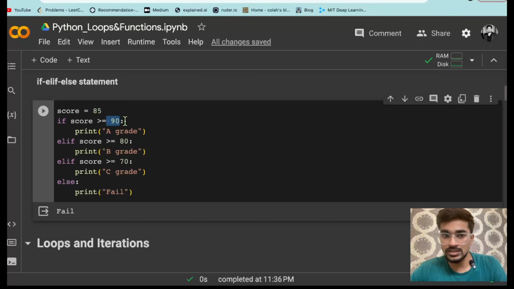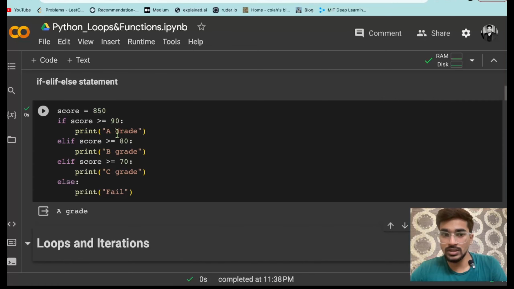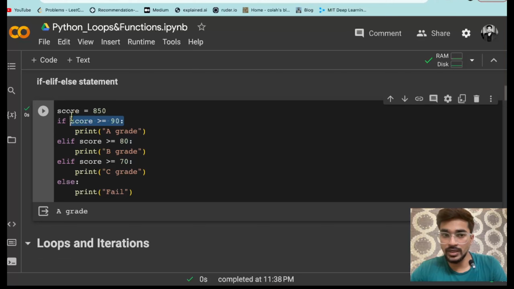Now this condition is having infinite limit at the upper limit. So you can see that score is greater than equal to 90. So even if I give 850, it will just print A grade, क्योंकि ये conditions का कोई upper bound नहीं है. But all of these conditions have an upper bound. इसका upper bound 90 है, इसका upper bound 80 है, and fail का upper bound 70 है. So 70 से कुछ भी नीचे होगा that is going to print fail.